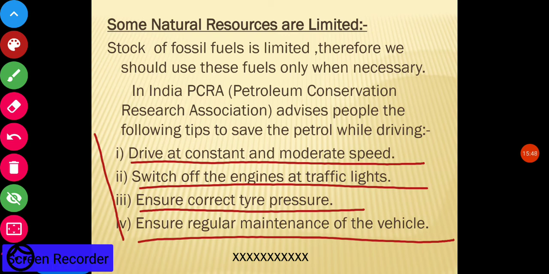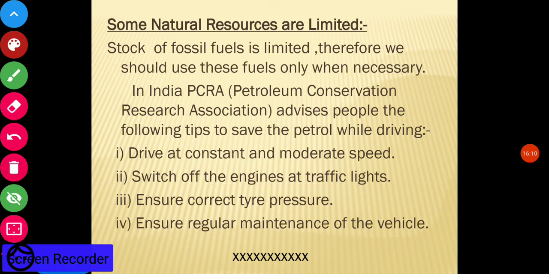During traffic lights, we should switch off the engines. You must have seen at petrol pumps that they measure the tire pressure, the air pressure inside the tire. Correct pressure reduces the consumption of petrol. Regular maintenance of vehicles is also helpful in reducing the use of petrol.